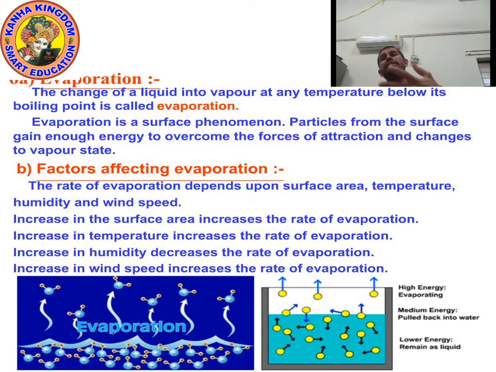Particles from the surface gain enough energy, for example from sunlight, so the liquid changes into vapor state. Evaporation is a surface phenomenon. Particles from the surface gain enough energy to overcome the force of attraction between the particles and change to vapor state.